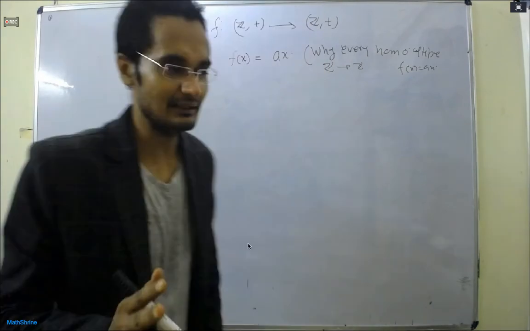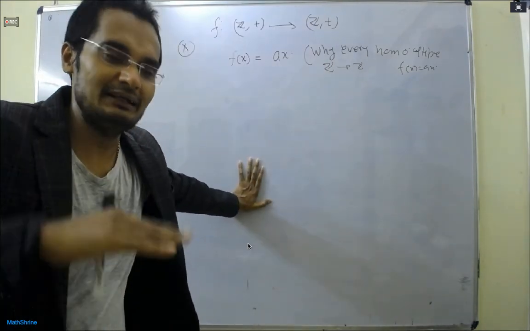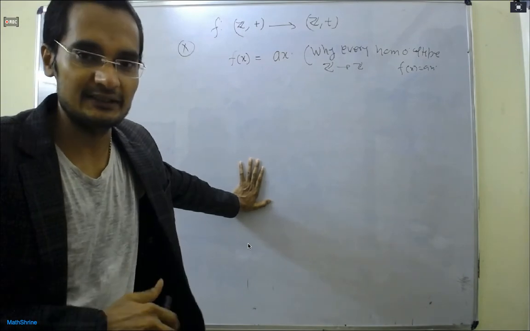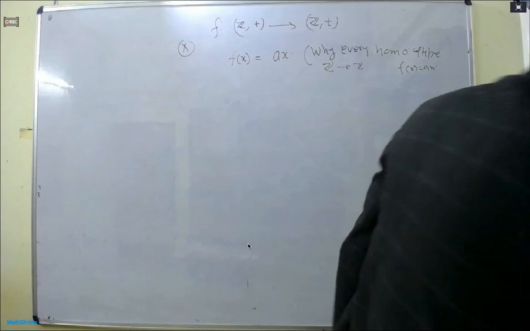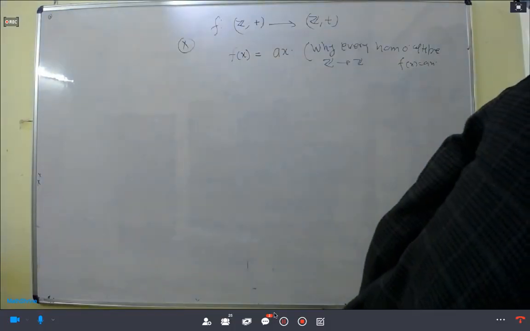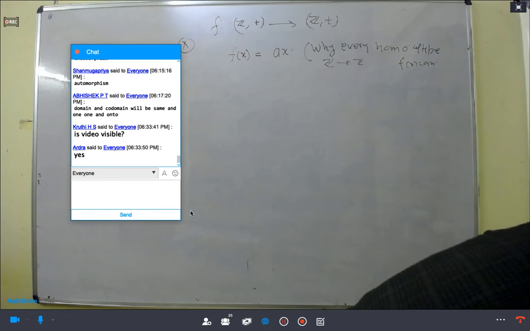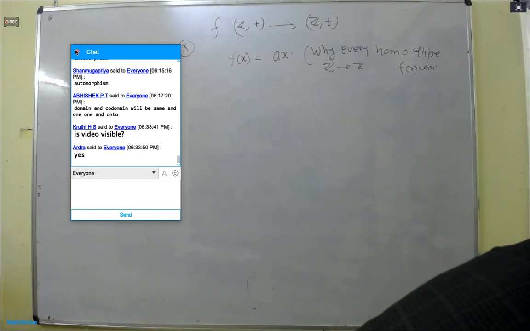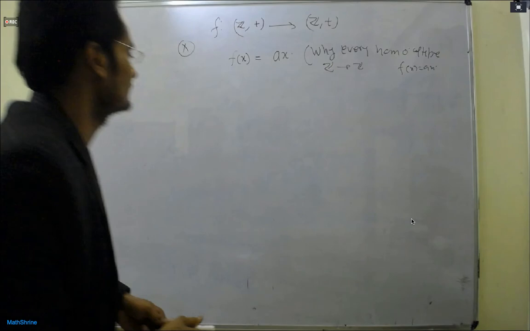Okay, so all right. The first case: I am taking a = 1, then f(x) = x. This is the homomorphism which is one-one and onto. You can test this.